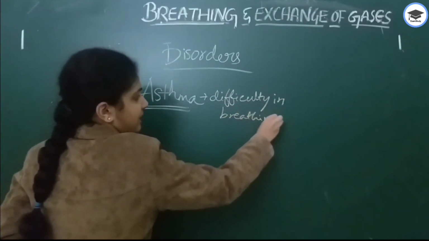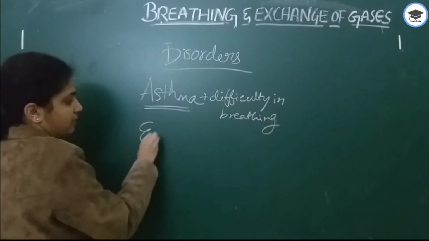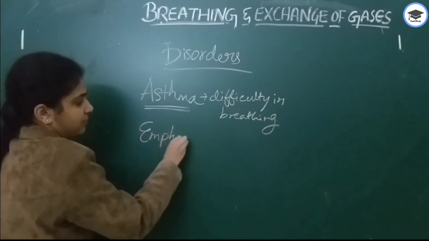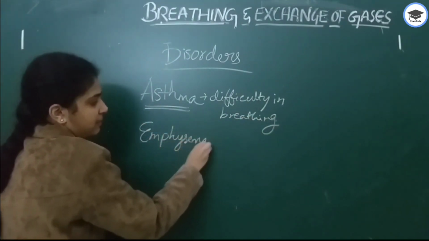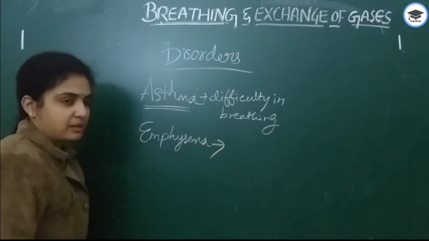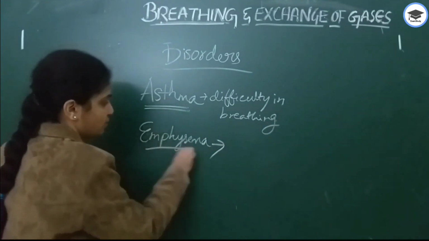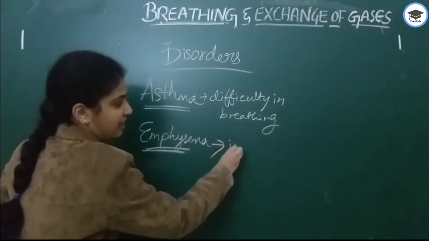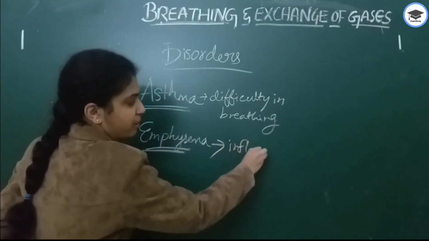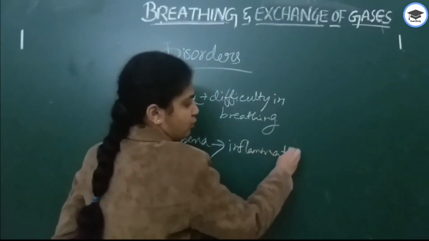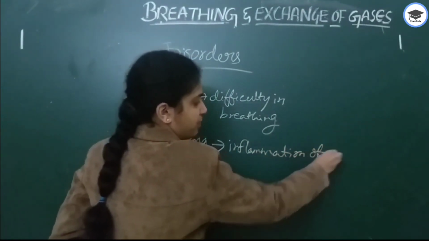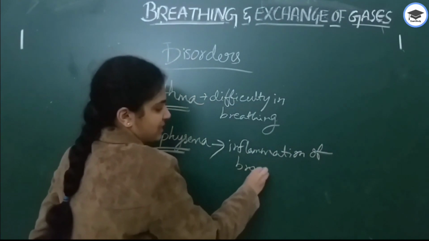Asthma. Next, the important one is emphysema. So many people smoke, and this leads to inflammation of bronchi as well as bronchioles.